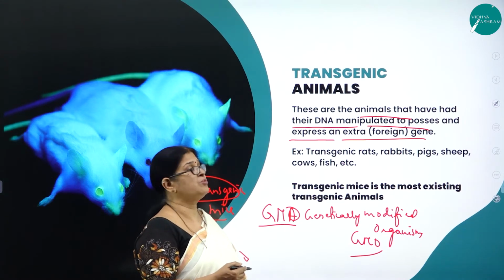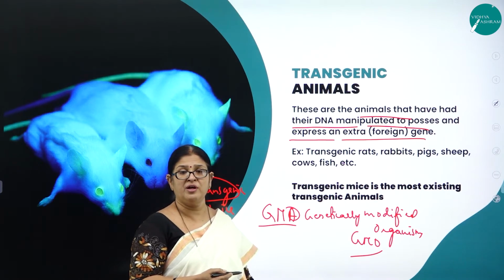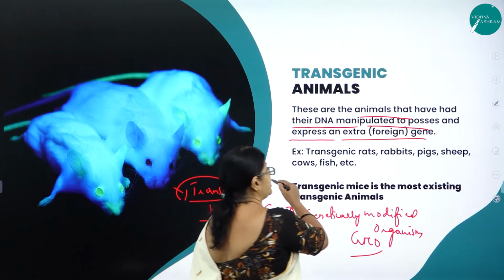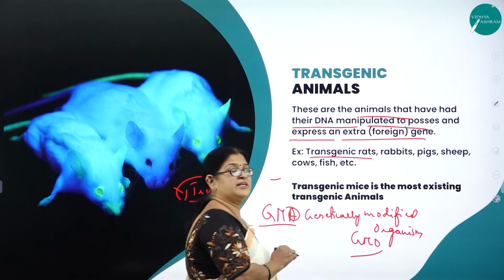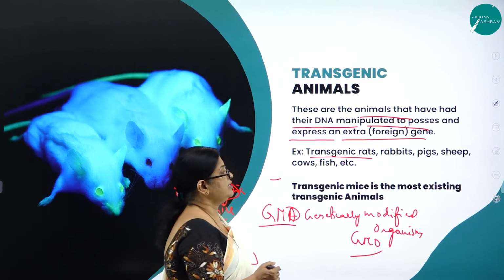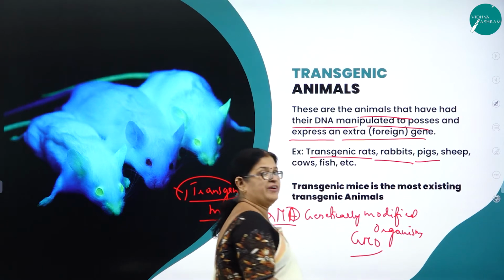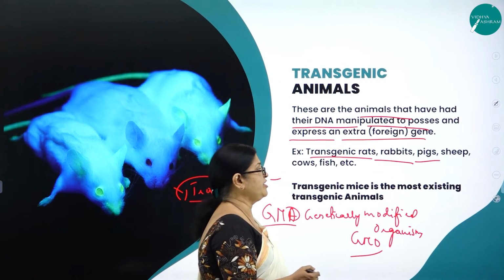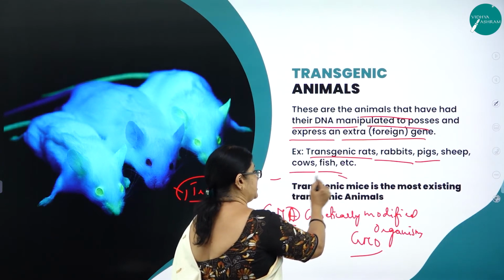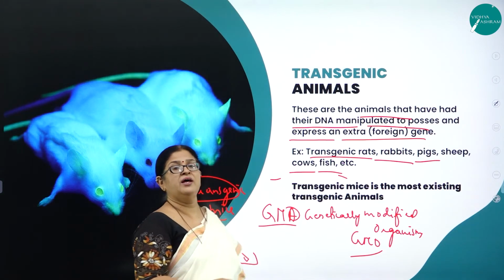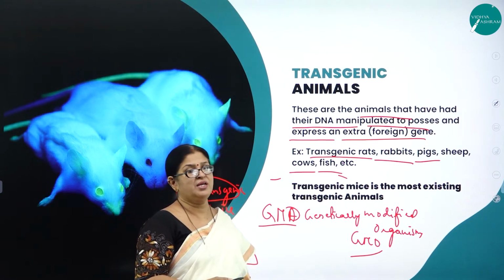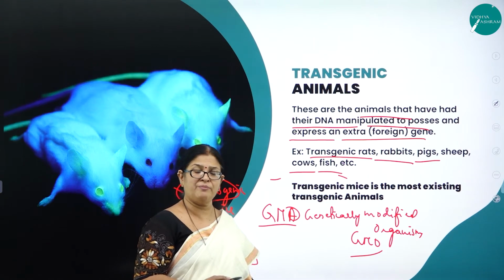What are the examples you are going to give for transgenic animals? You can give the example of transgenic rats, that is genetically modified rats, then genetically modified rabbits, pigs, sheep, cows, fish, etc. As you know, all these are commercially important animals, and obviously they'll have a lot of economic importance.